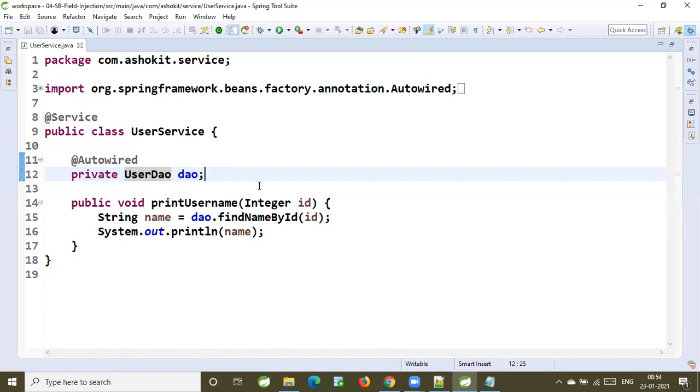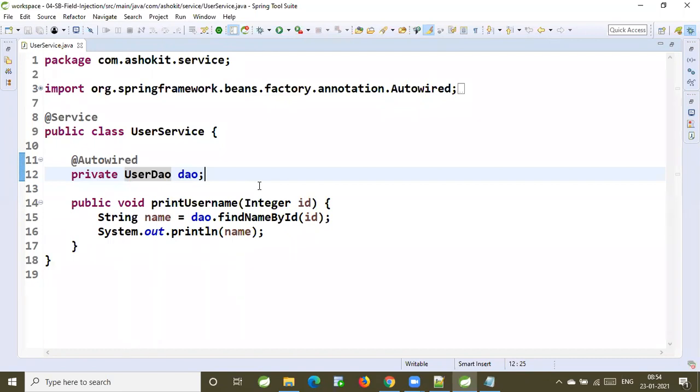But you said field injection is not recommended, but you are using it, sir. Yeah, not recommended. But I am explaining you the concept, but it is not recommended to use in the project. Okay, sir. We need to go for constructor. Is there any particular use for field injection?